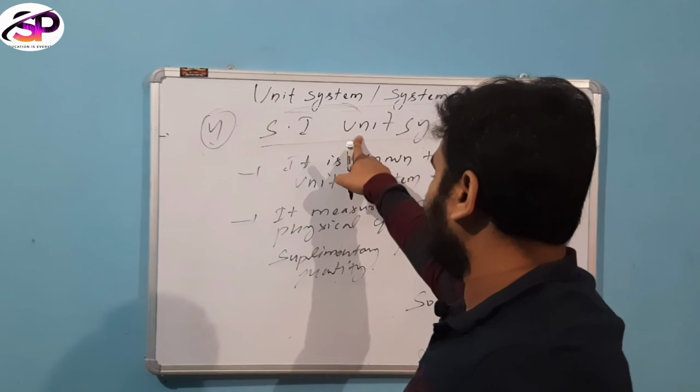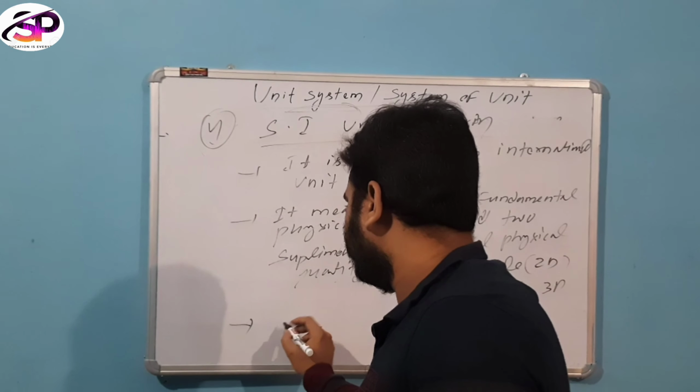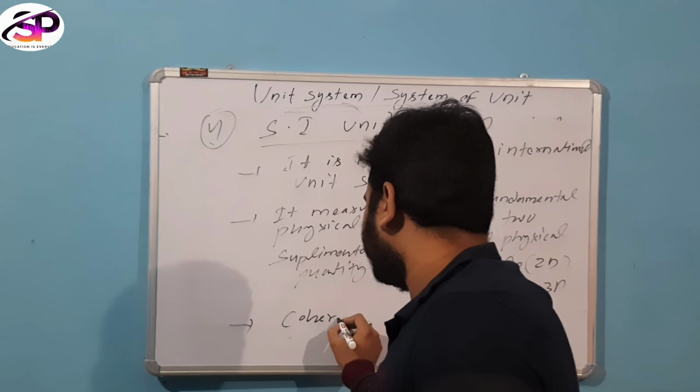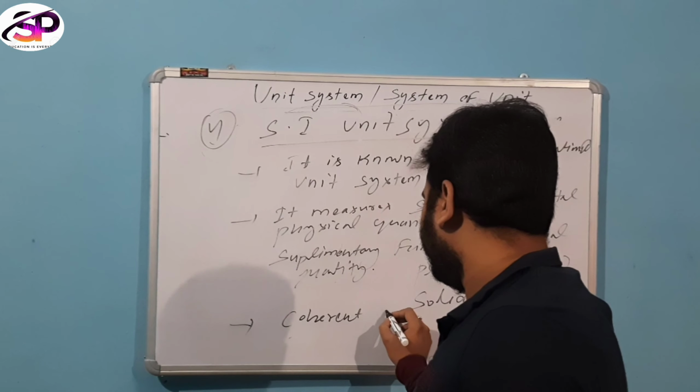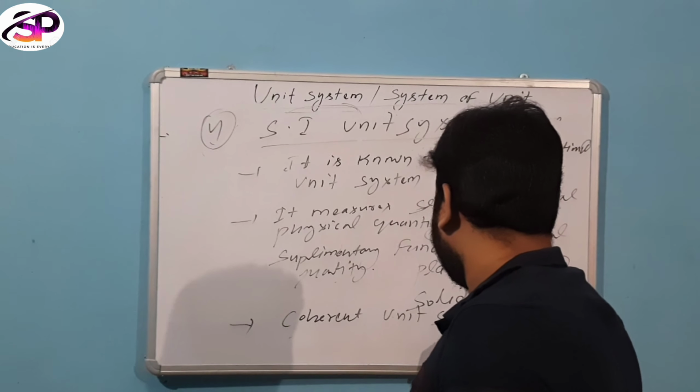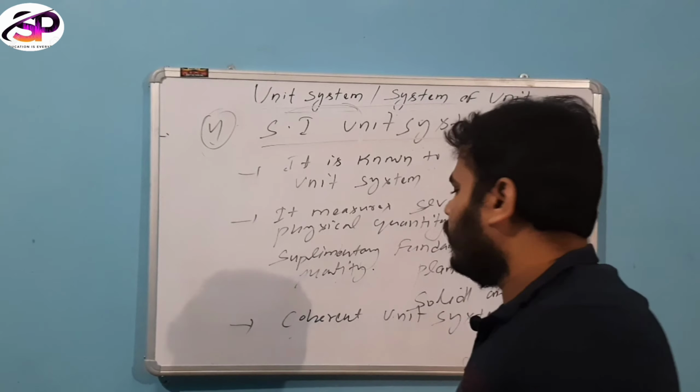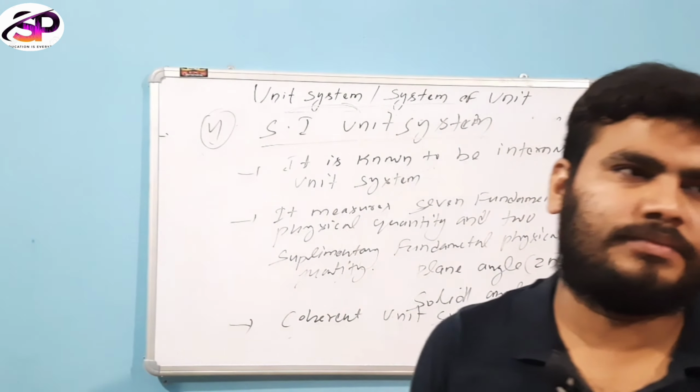The SI unit system is also called a coherent unit system. What do you mean by coherent unit system?